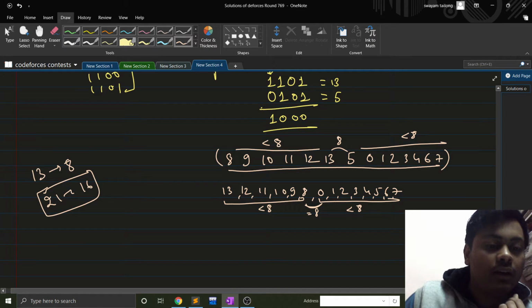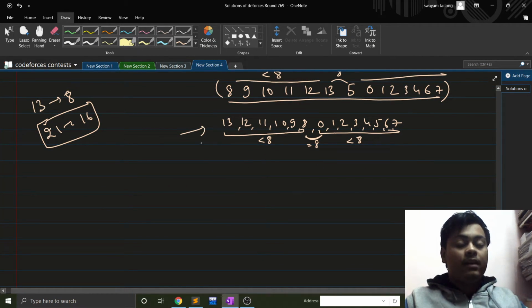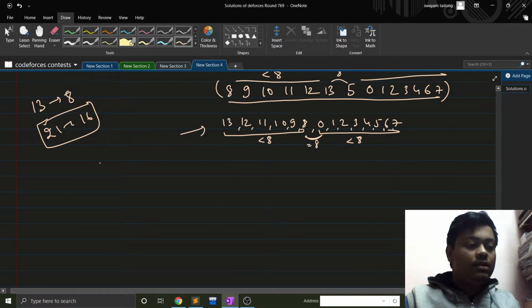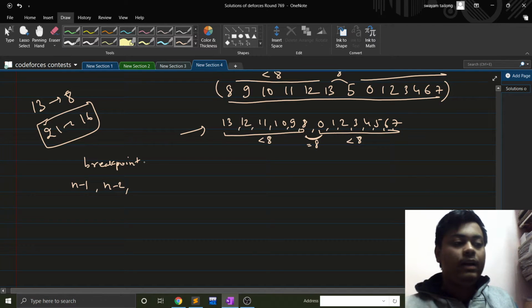So finally what I can conclude is that I think this pattern is the easier one. What we can do is just start from n minus 1, go to n minus 2, and so on, and let's suppose we have a breakpoint, that means the highest number which is a power of 2 and less than n.